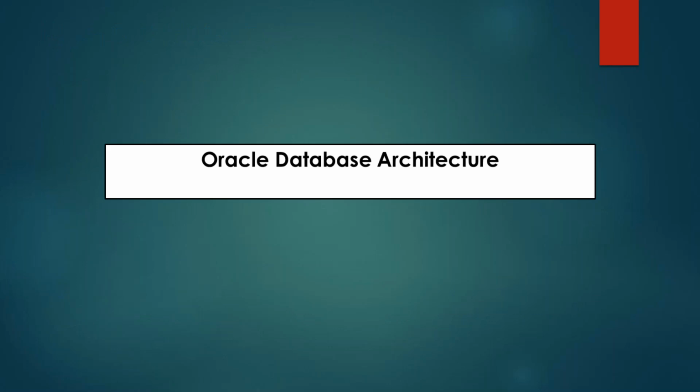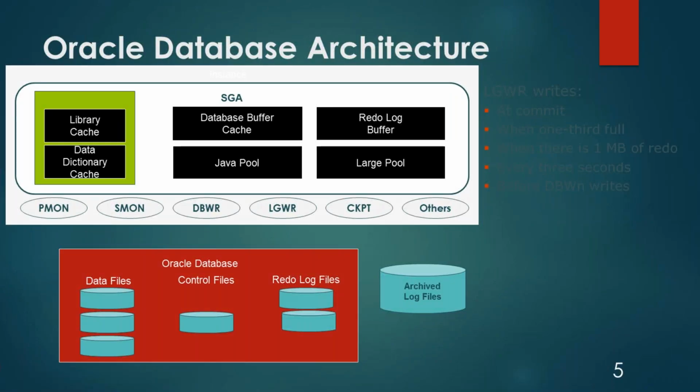Okay, so let me start with Oracle database architecture, which is the source of transactions for any change data capture tool. Golden Gate is a CDC tool; CDC stands for Change Data Capture. Golden Gate supports heterogeneous databases. It not only supports Oracle, it also supports non-Oracle databases.